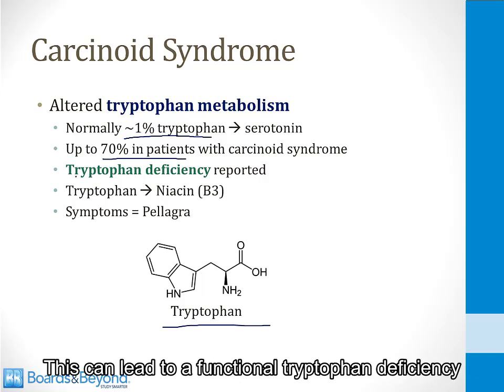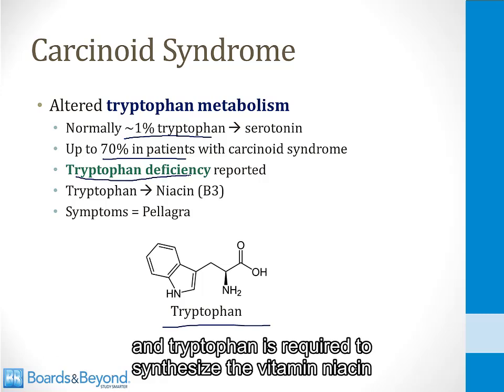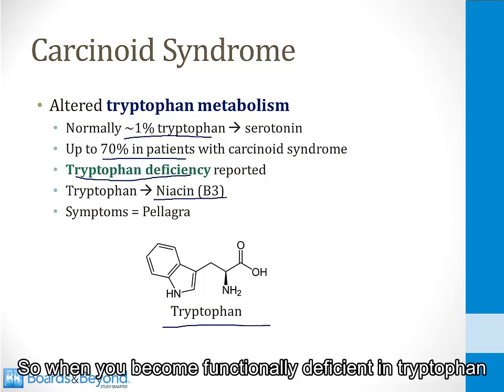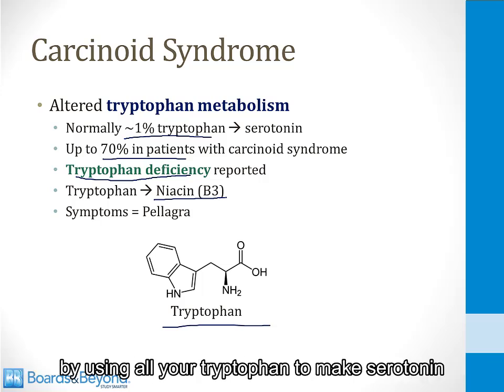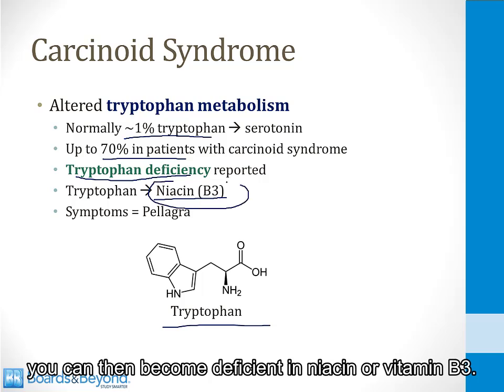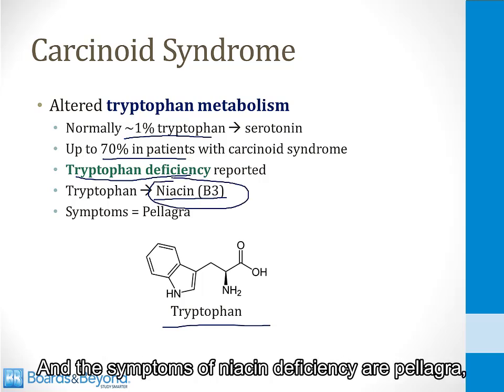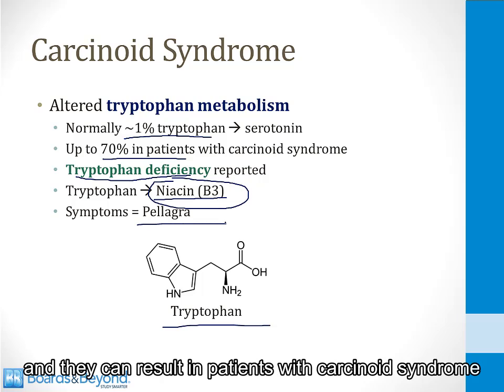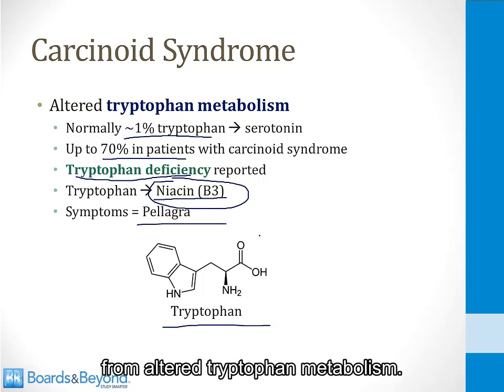This can lead to a functional tryptophan deficiency, and tryptophan is required to synthesize the vitamin niacin or vitamin B3. So when you become functionally deficient in tryptophan by using all your tryptophan to make serotonin, you can then become deficient in niacin or vitamin B3. And the symptoms of niacin deficiency are pellagra, which I talk about in the biochemistry modules, and they can result in patients with carcinoid syndrome from altered tryptophan metabolism.